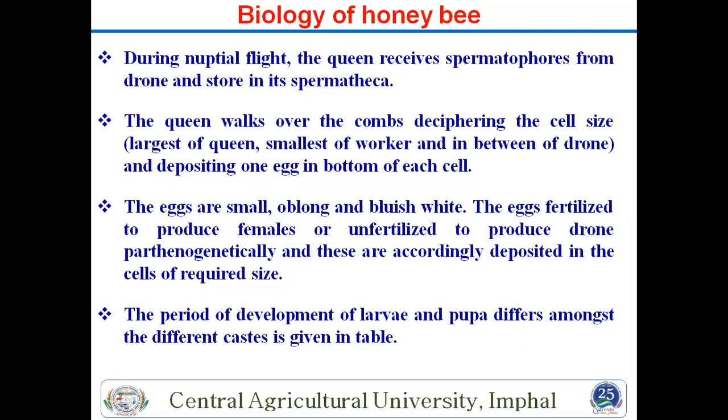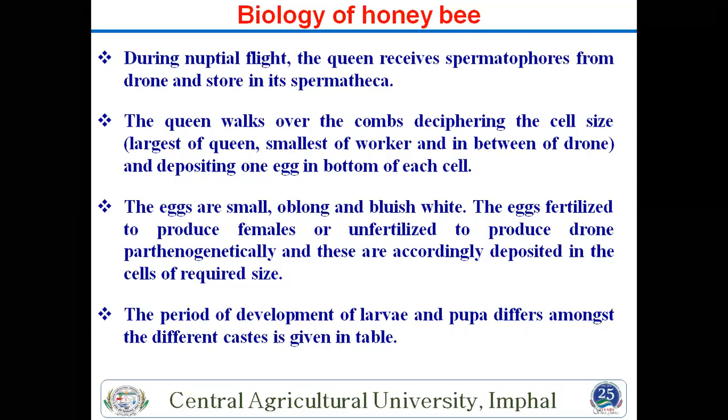The queen walks over the comb, defining the cell size. That is also a main difference. If you go to the comb, the largest bee is the queen, and the smallest is the worker, and in between is the drone. The cell size is also different.